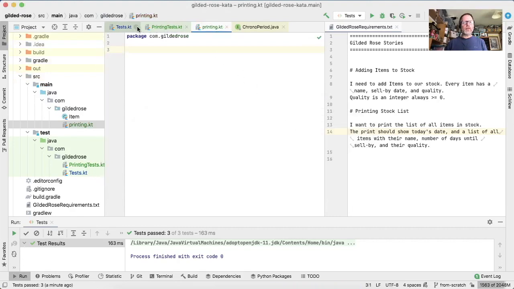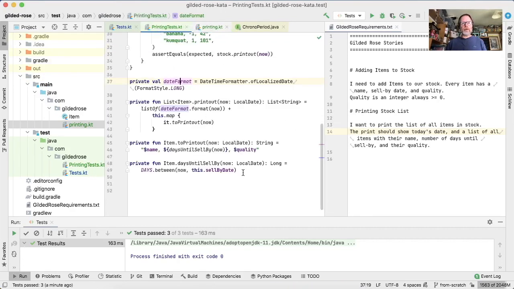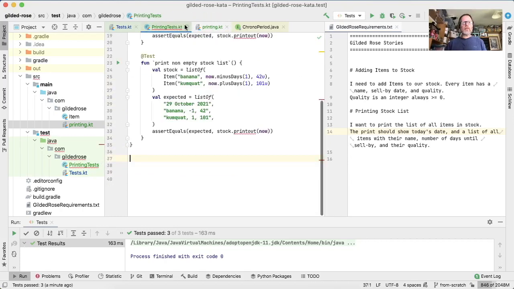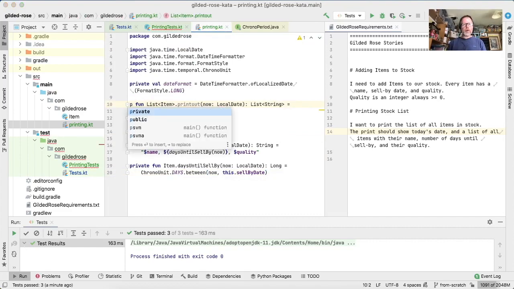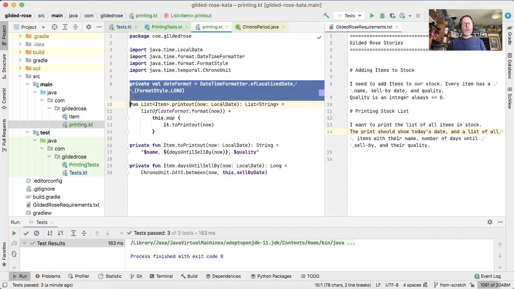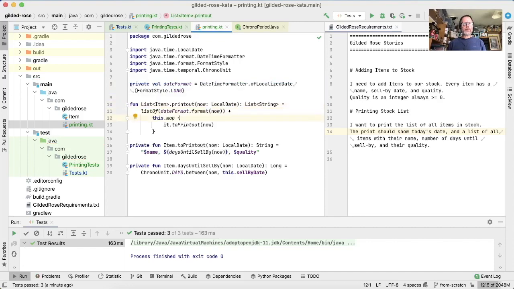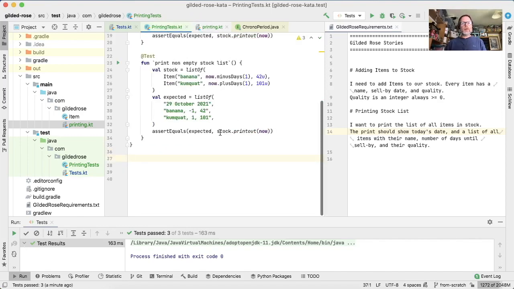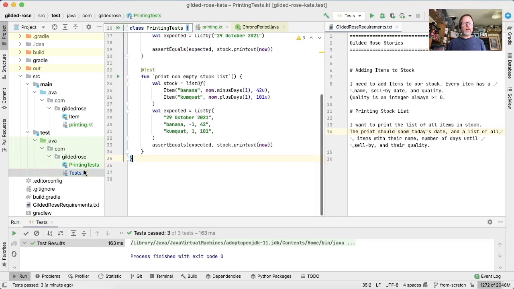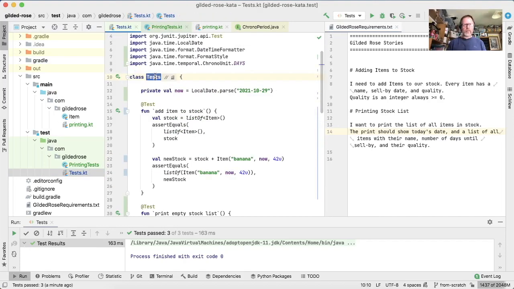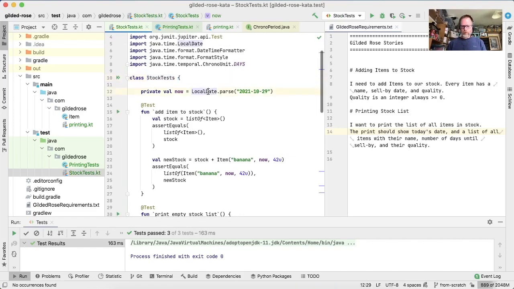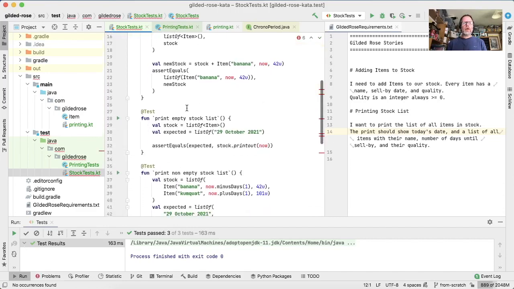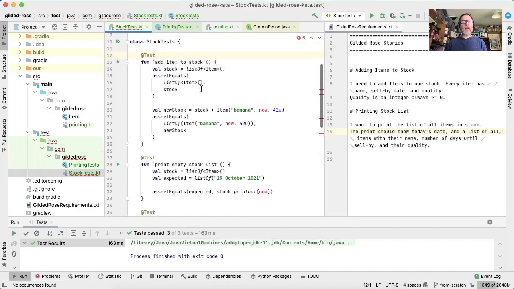And I'm sure we could move them in a better way, but really the quickest, easiest way is to just copy, cut these out of here, put them in here, and make the thing that we care about, which is this, public. So now we have a bunch of private utilities that are making this work for us. Printing tests is fine. Tests, these are now effectively stock tests. And the stock tests don't care about now. Except they do care about.